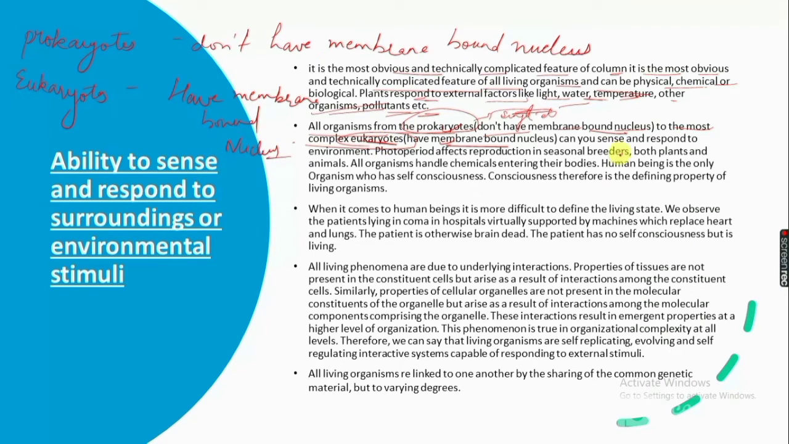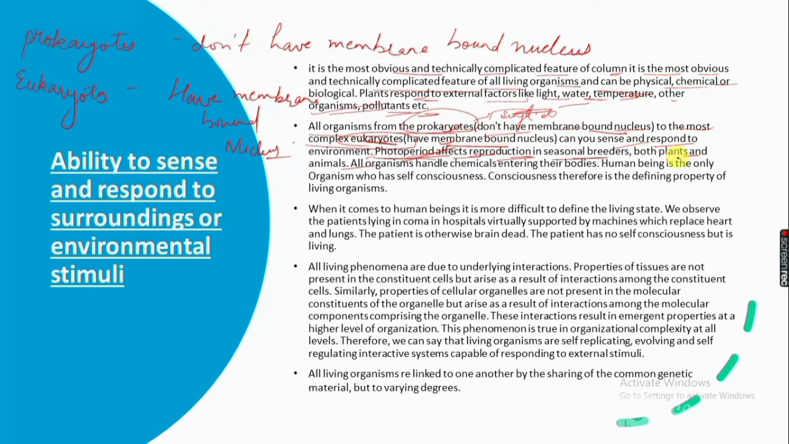Photoperiod, that is the amount of light, affects reproduction in seasonal breeders, both plants and animals. All organisms handle chemicals entering their bodies.